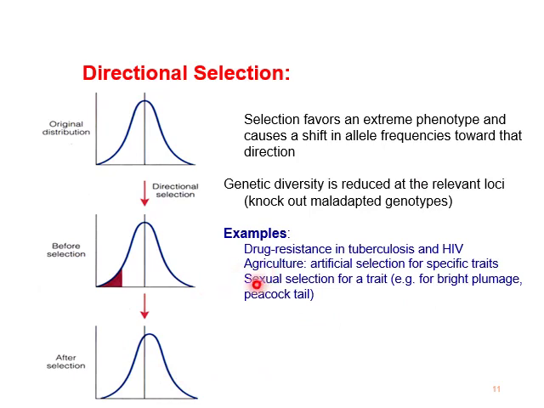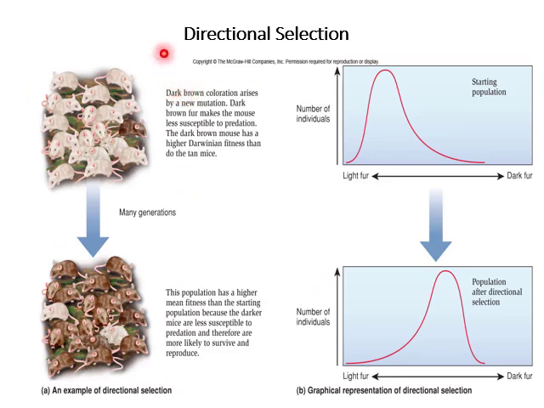Now comes the example. Drug resistance in tuberculosis and HIV. If we talk about the agriculture sector, artificial selection for specific traits, sexual selection for a trait, e.g. for bright plumage, peacock tail. Now, here's an example of directional selection.